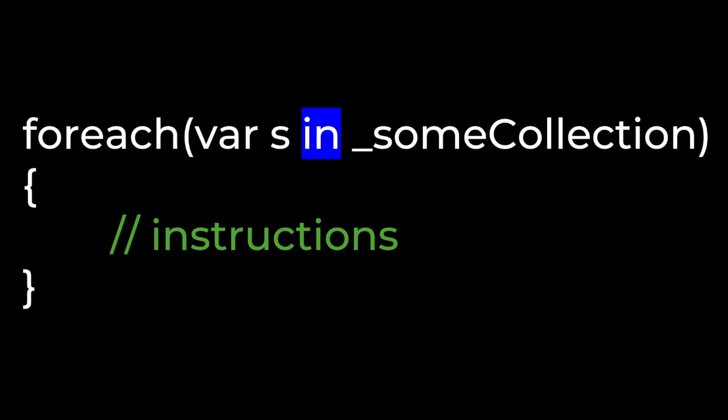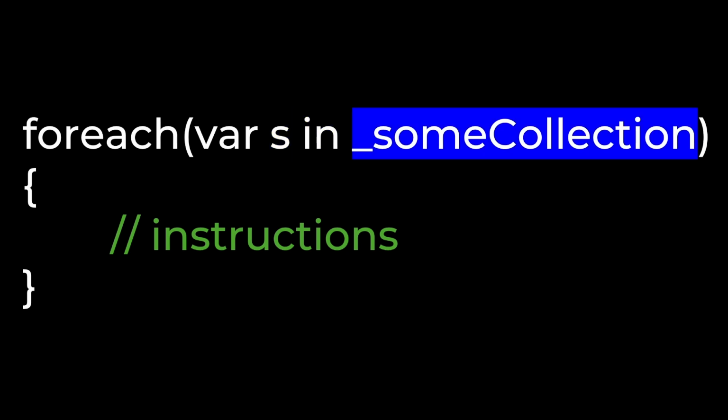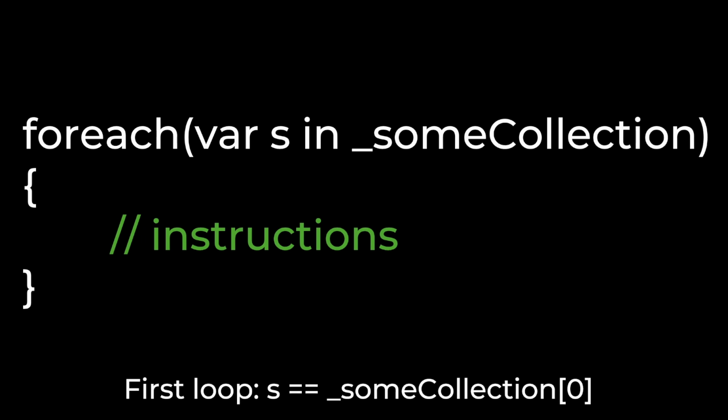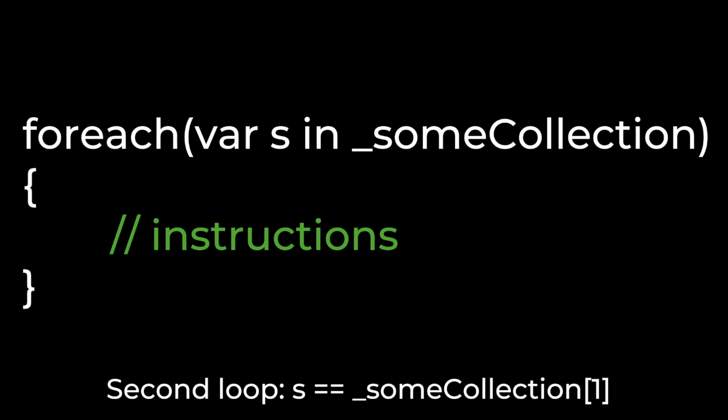Then you type the keyword in, followed by the collection you're looping over. Inside your loop, you can then use the representation ID you typed in the parentheses to act as the current item in the collection you're looping over. So in this example, s would correspond to _someCollection[0] the first time it loops, and _someCollection[1] the second time it loops, and so on and so forth.